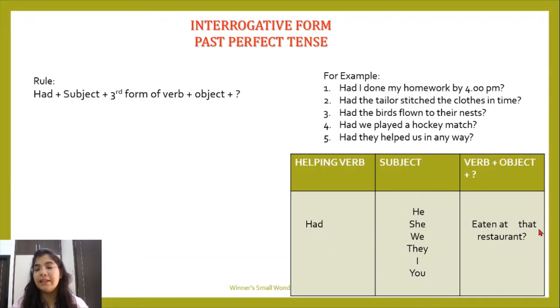Had he eaten at that restaurant? Had she eaten at that restaurant? Had we eaten at that restaurant? Had they eaten at that restaurant? Had I eaten at that restaurant? Had you eaten at that restaurant? Okay, so with all these subjects, whether singular or plural, you can see we are only using one helping verb, and that is had.